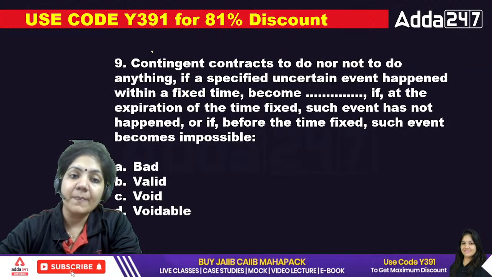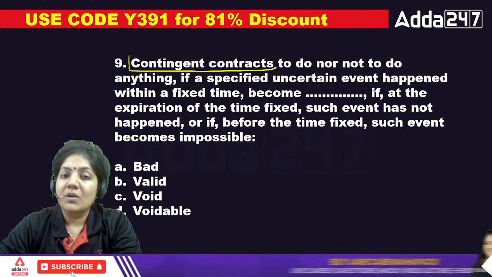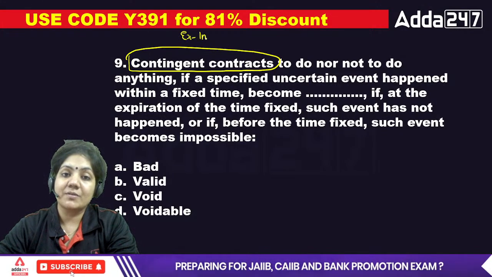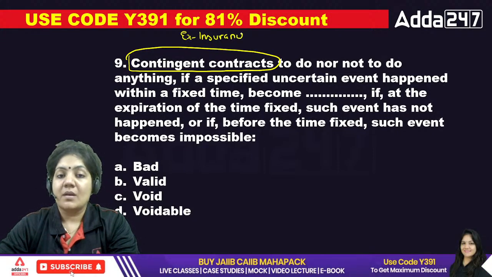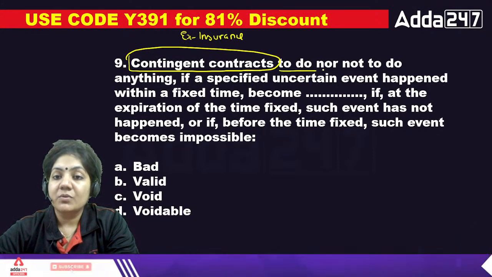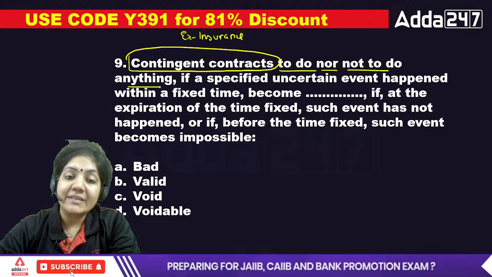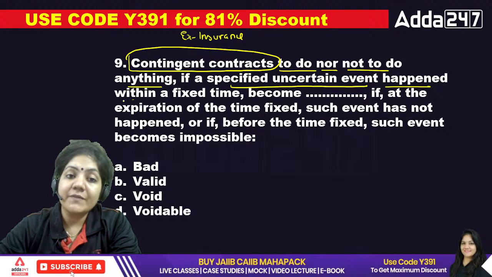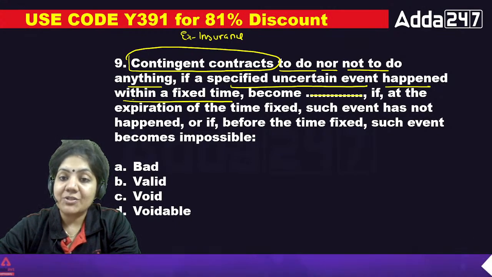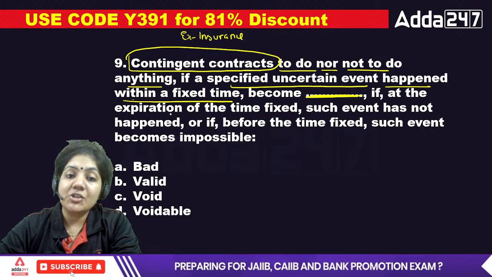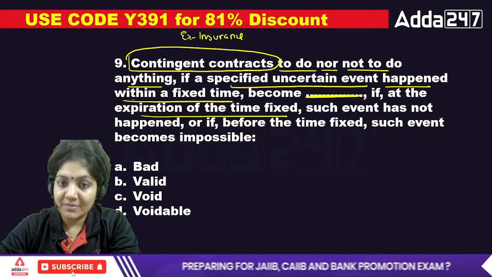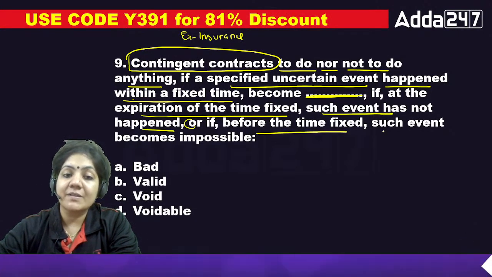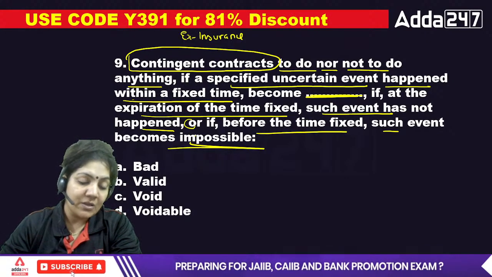Next, contingent contract. What is contingent contract? I will just give you one example, that is insurance. Contingent contract to do or not to do anything if a specified uncertain event happens within the fixed time becomes dash if at the expiration of the fixed time such event has not happened, or if before the time fixed such event becomes impossible. The question is very simple.